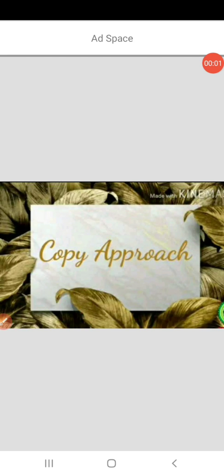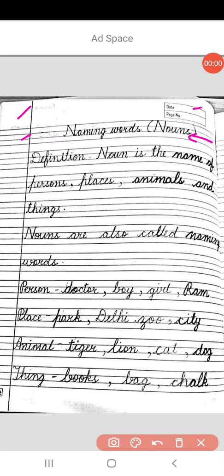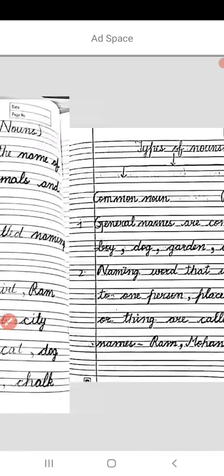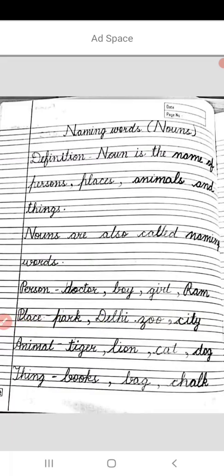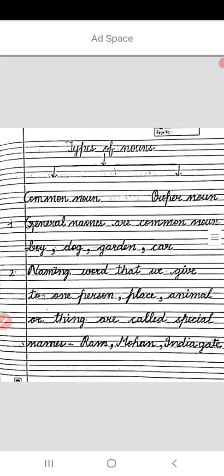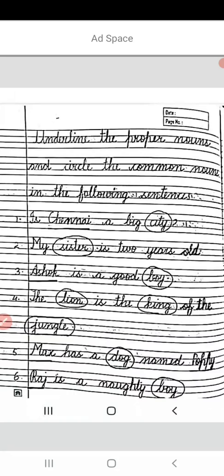So now we'll do practice of common nouns and proper nouns in the English notebook. Now open your English notebook. So write today's date, day and classwork and give the heading naming words, nouns. As we have discussed definitions, you have to write this page in the English notebook. There are 3 pages, children. Definition, then types of nouns, then underline the proper nouns and circle the common nouns in the following sentences. So you have to do this work in the English notebook.